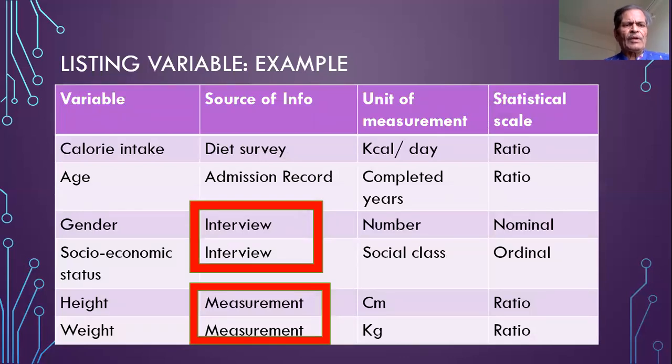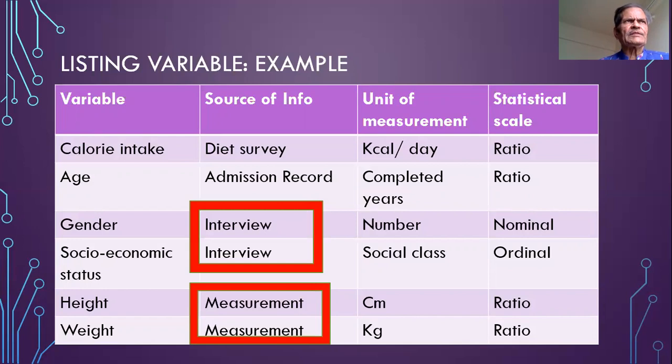This is an example of a list of the variables for our example. This is not an exhaustive list. This is just for example. The variables may be added to this list. The primary variable in our research question is the caloric intake. So it is mentioned first. So the primary variables, that is the variables mentioned in the research question, must be enlisted first. So caloric intake is the first variable.